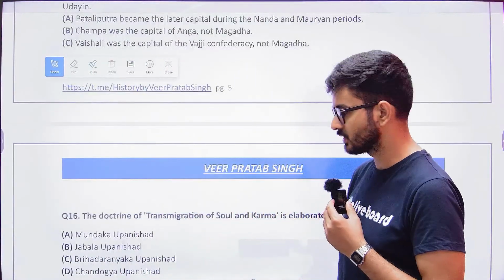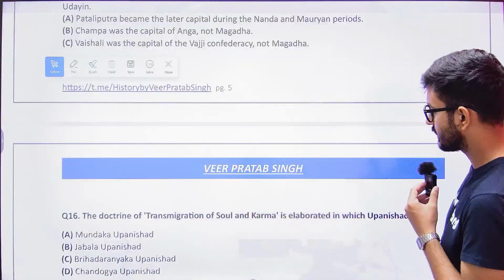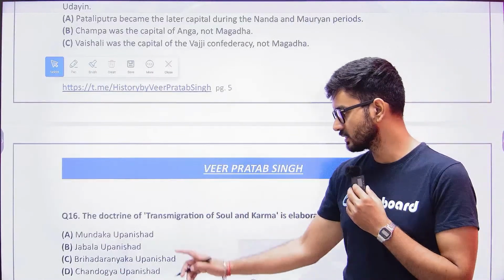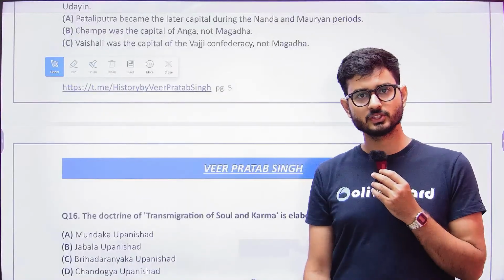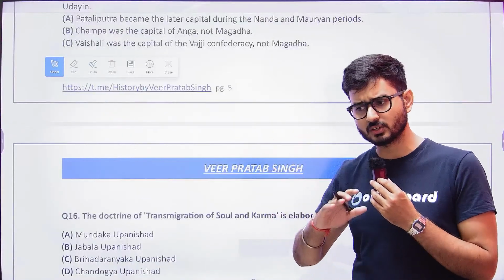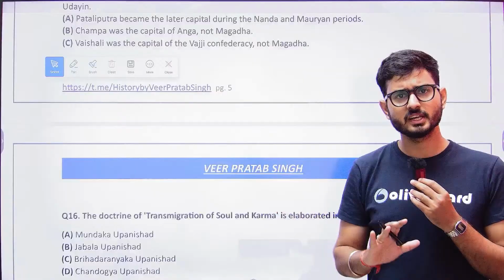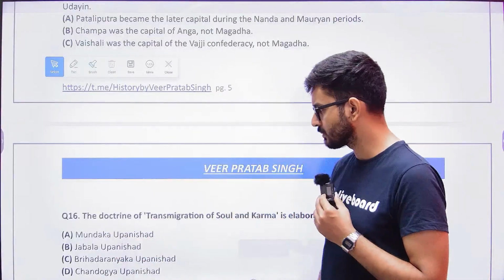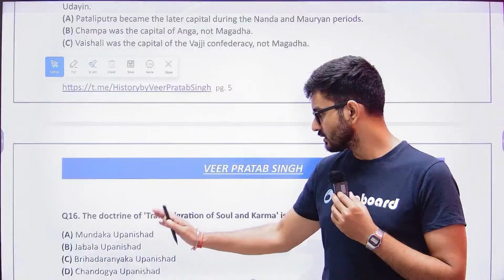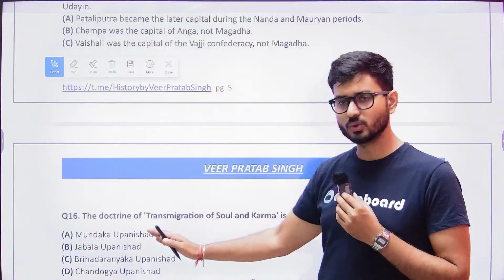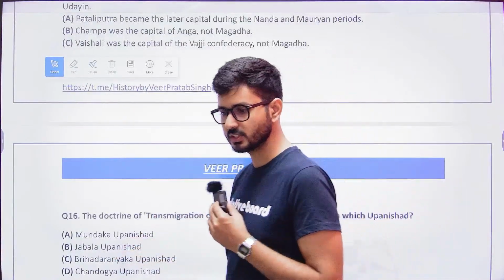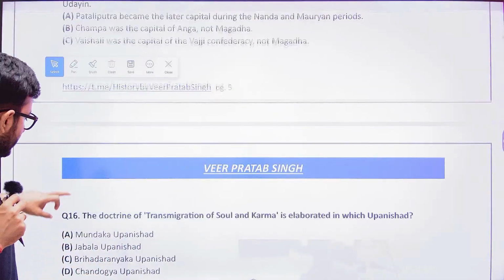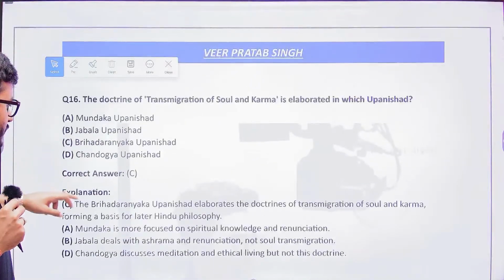Okay, good, Sasi. So the doctrine of transmigration of soul and karma is elaborated in which of the Upanishads? Now, see, a total of 108 Upanishads are majorly understood, though more than 200 exist. Satyamev Jayate was from the Mundaka Upanishad. When we talk about transmigration of the soul, it is going to be mentioned in the Jabala Upanishad.